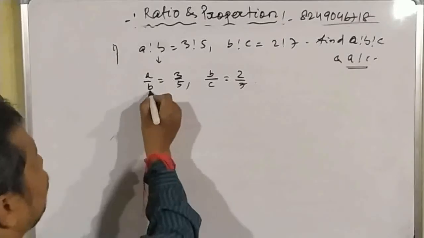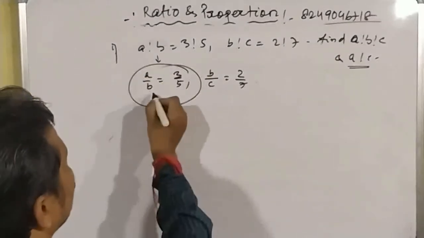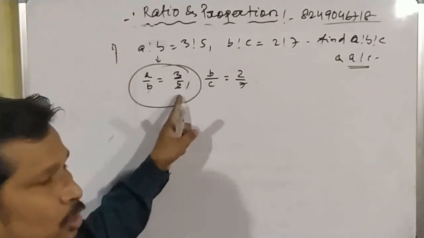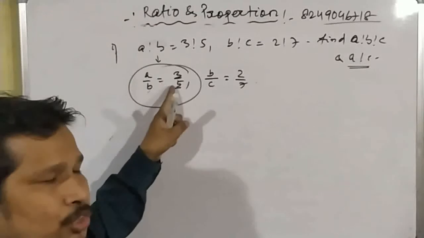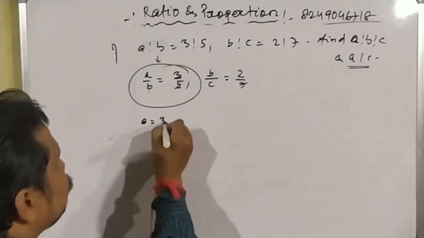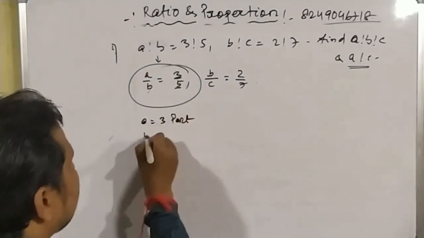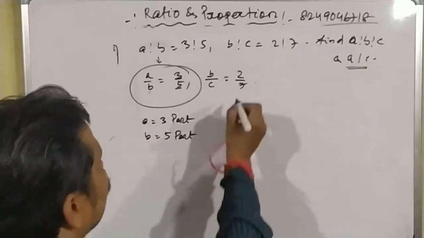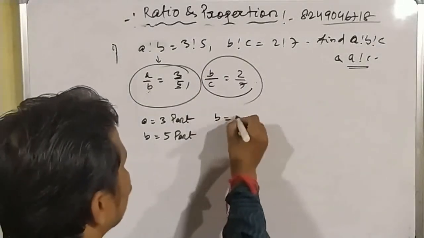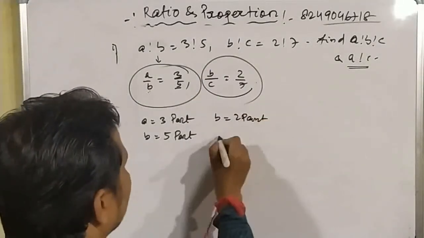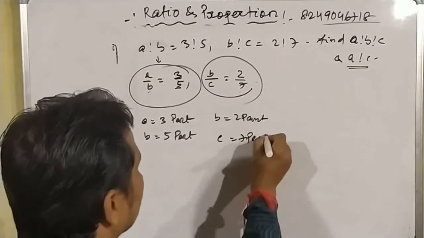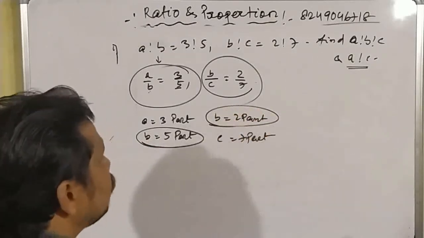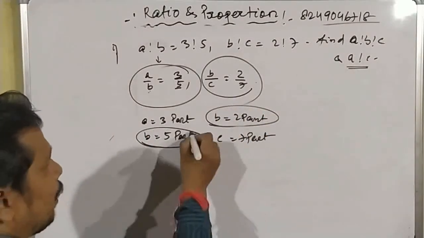So now we have to find out a is to b is to c. Here we can see that in the first ratio b is equal to 5 parts. We can't write that a equals 3 and b equals 5 because these numbers are in ratio. That means a is equal to 3 parts and b is equal to 5 parts. In the second ratio we can write that b is equal to 2 parts and c is equal to 7 parts. Okay, students, here we can see that b equals 5 parts and b equals 2 parts. Here we have to make them equal.